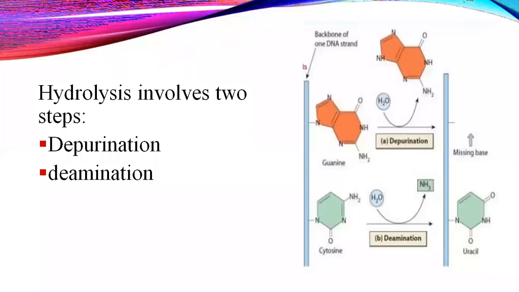In the process you can see here that the base is missing. It has only the phosphodiester bonding with phosphorus and the ribose sugar is only there. The purine is getting removed.